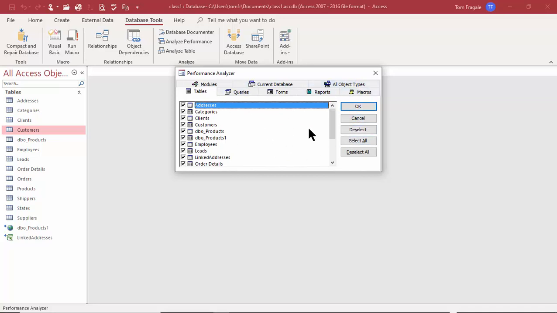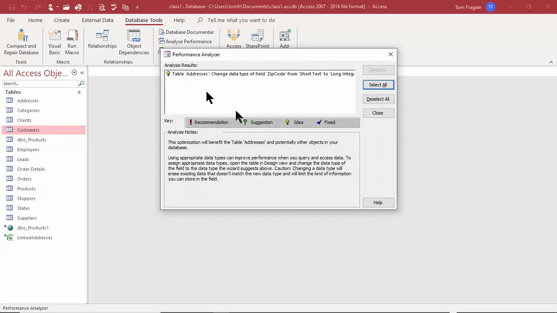So the purpose of this screen, it might tell you maybe if you wanted to add a primary key somewhere or if a table needs to be indexed. So let's see if it gives us any recommendations. I'll pick on OK. So it says table addresses, change the data type of the field zip code from short text to long integer. So it's making that recommendation.